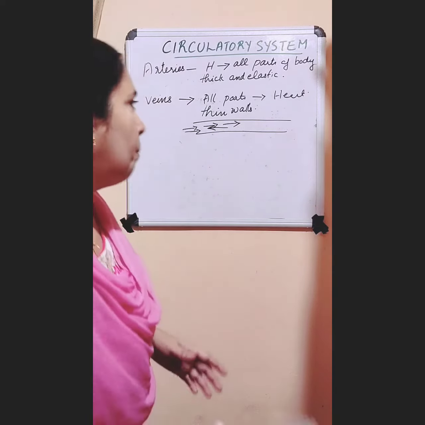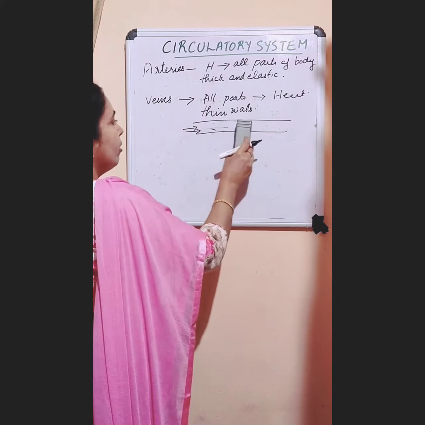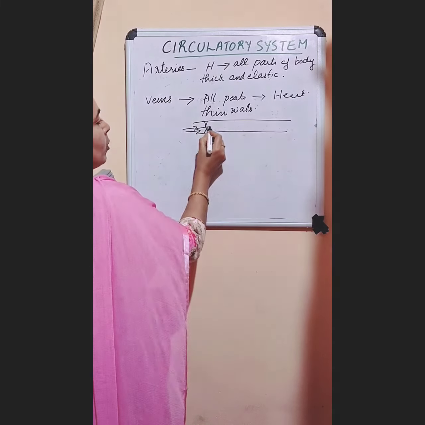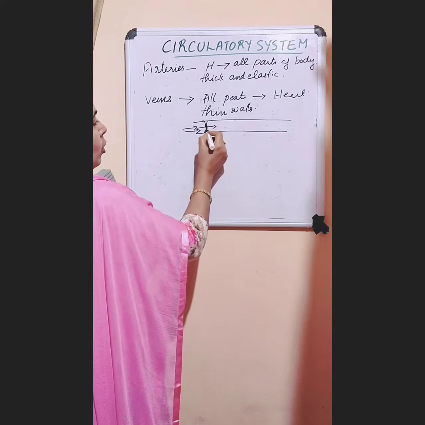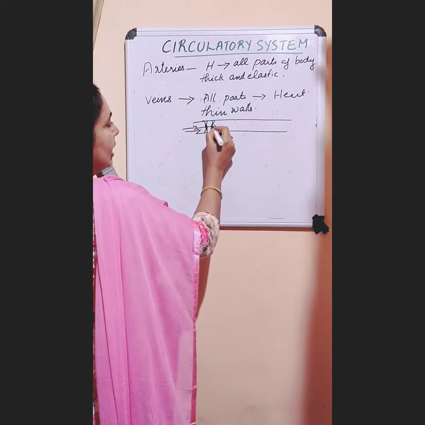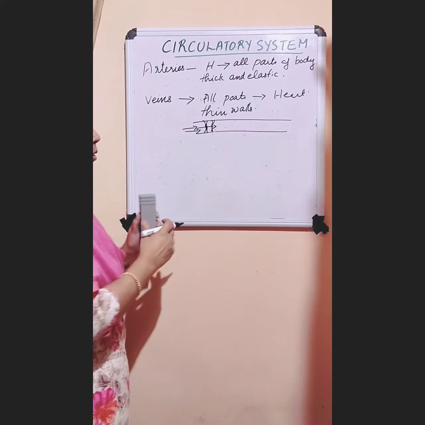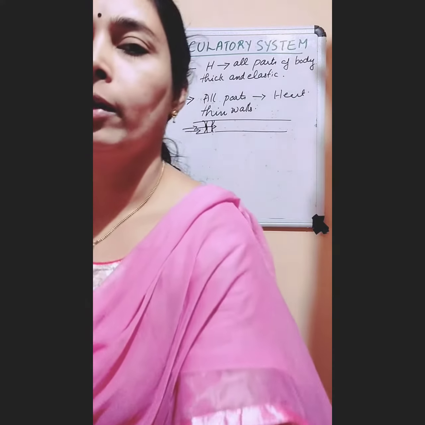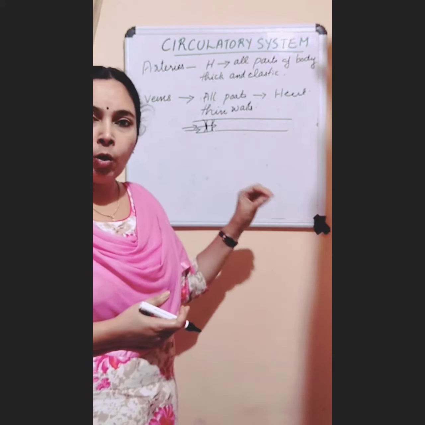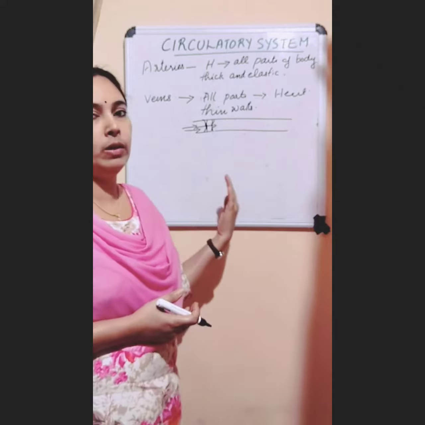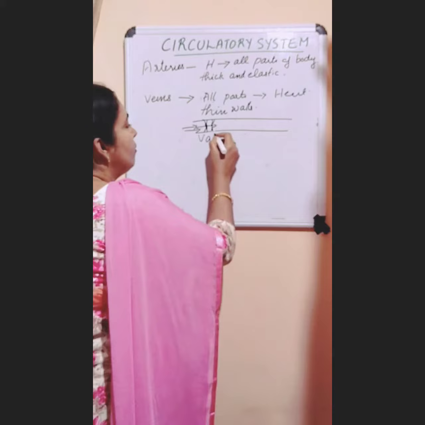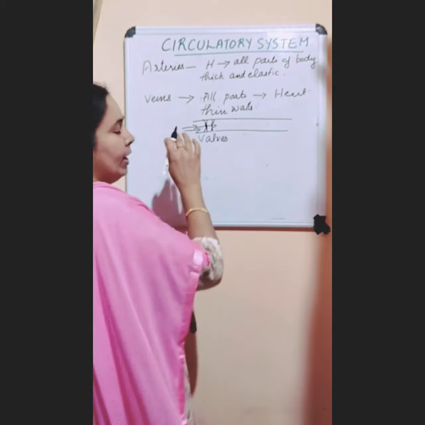So to prevent the backflow of blood in veins, there are some valves. When the blood flows through, the valve will close so that blood can't flow backward. Again, when it moves on, the next valve will close. So the blood can't flow backward. To prevent the backward flow of blood, because it flows with low pressure, there are valves inside these veins.